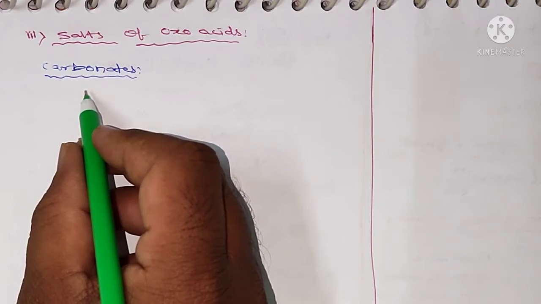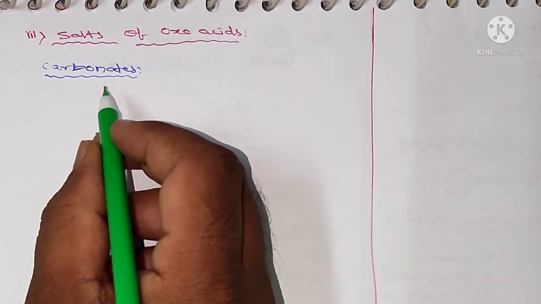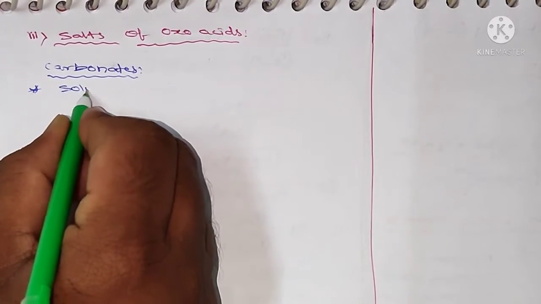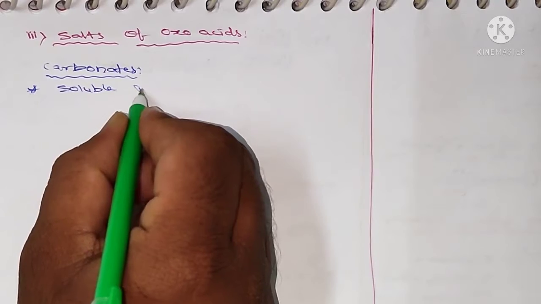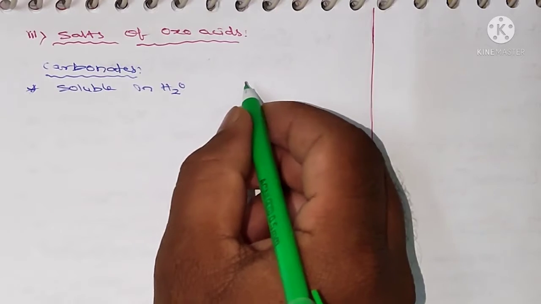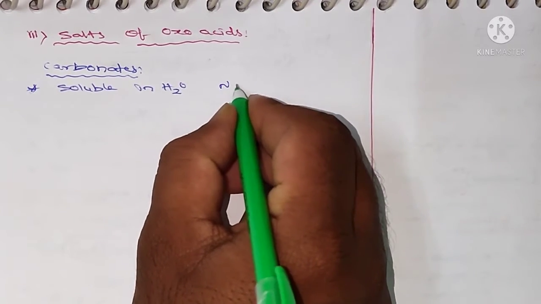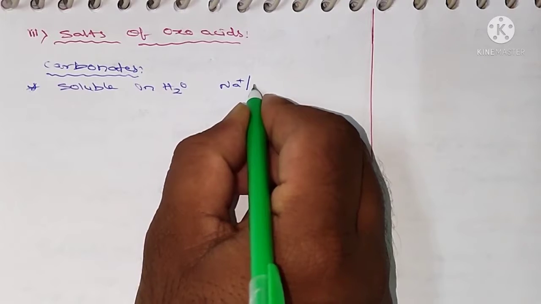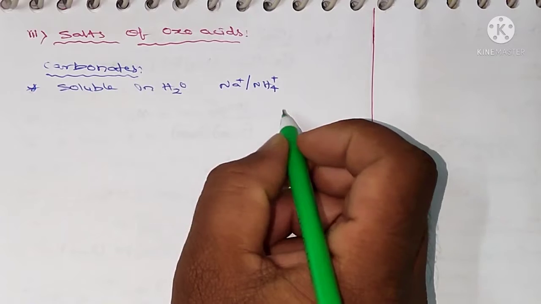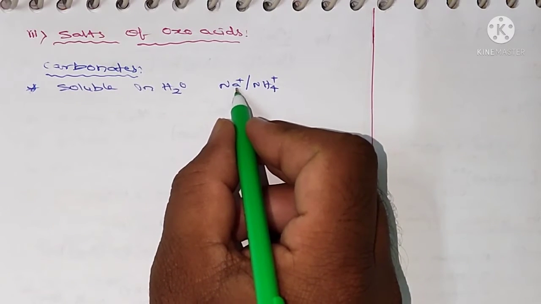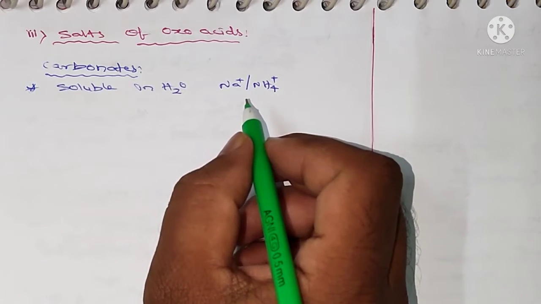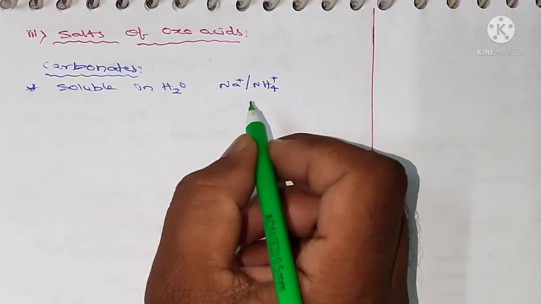Carbonates of alkaline earth metals are insoluble in water, and they can be precipitated by addition of sodium or ammonium carbonate solution. So if you add sodium carbonate solution or ammonium carbonate solution, the carbonates of alkaline earth metals are precipitated.